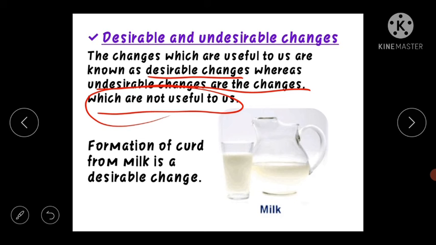Formation of curd from milk is a desirable change. We need curd, it is useful for us, so we curdle the milk so that we can use it. So it is the desirable change.